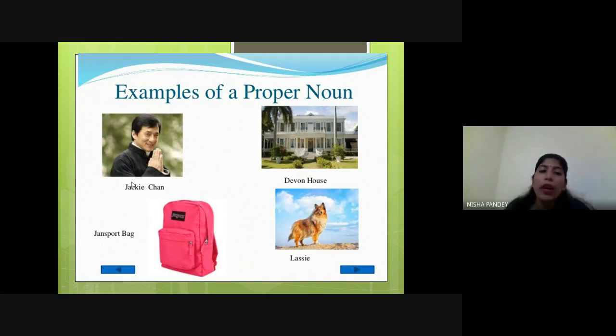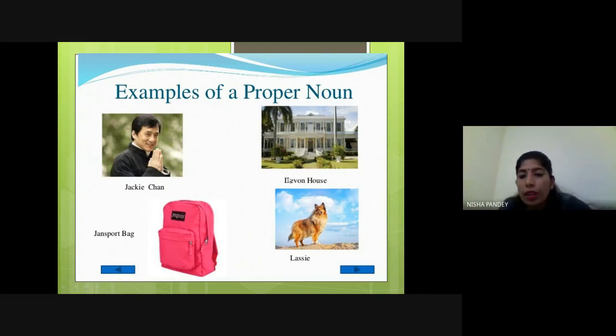For example, you have Radha in your class, you have Rohan in your class. These are particular proper nouns. It's a particular name of any boy or girl. So that will be a proper noun. Okay, so it's the name of any person given here.